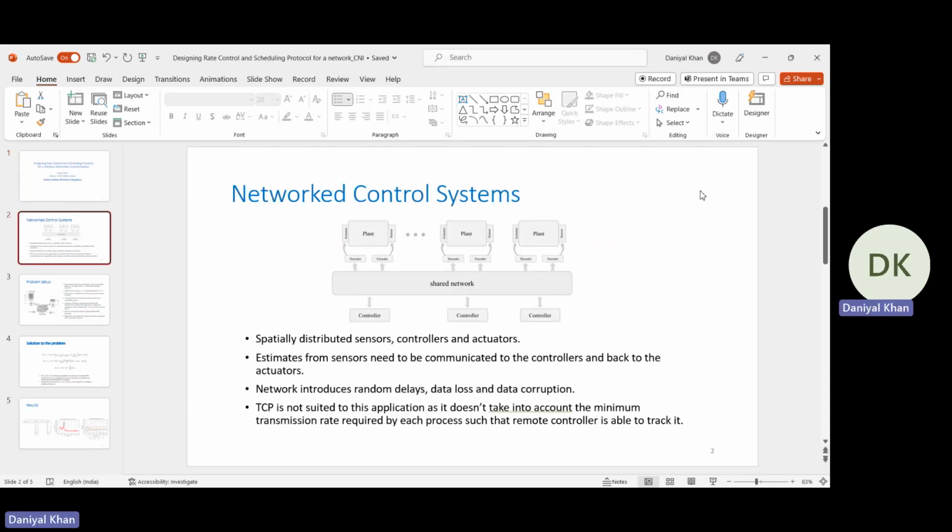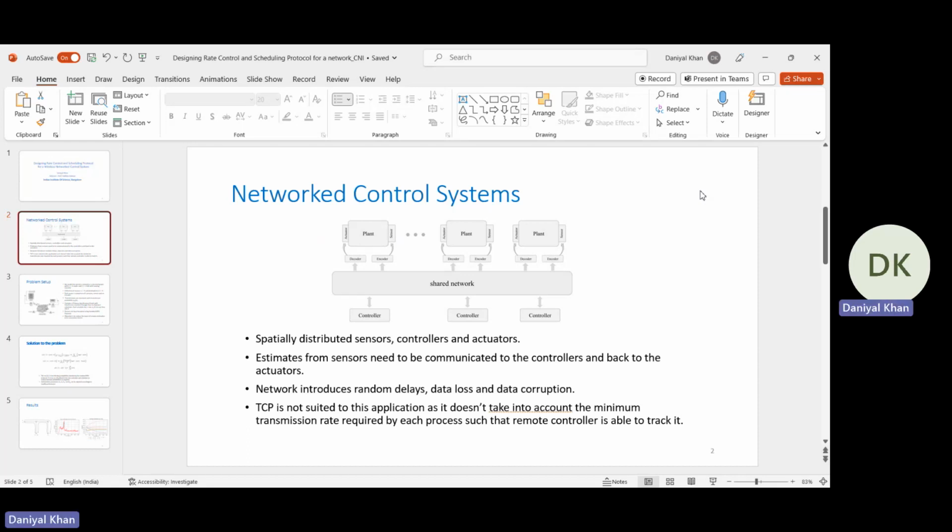So, let us see what a network control system is. In a typical control system, we have a plant, a controller, a sensor and an actuator. All these components have to communicate with one another in order to keep the system stable at the plant. In the figure which I have shown, the communication has to be between the sensor and the controller, and from the controller to the actuator. So the estimates from the sensor need to be communicated to the controller and then back to the actuator.